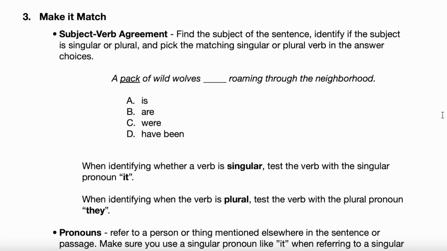So we're going to test answer choice A to start. Can you say it is? Is that acceptable? Like it is my favorite color. Yes, that's fine. Can you say it are? It sounds very weird. Yeah, you can't do that. Can you say it were? I think it sounds better, but it still sounds weird. It still sounds weird. It should.